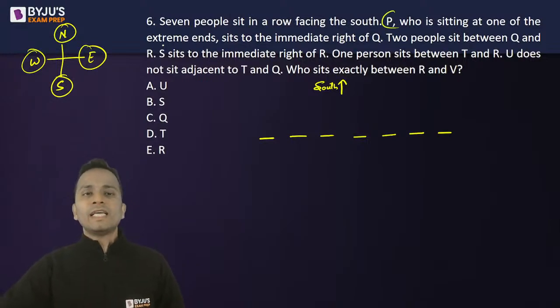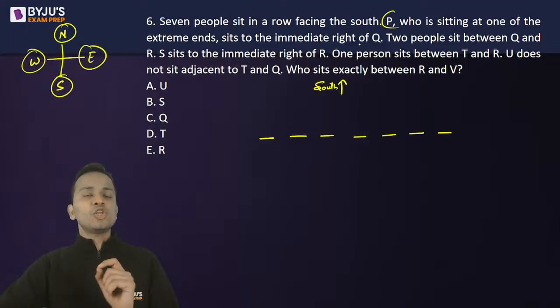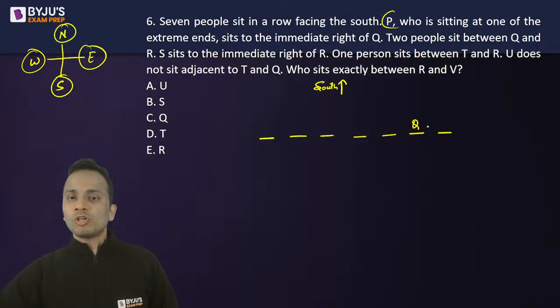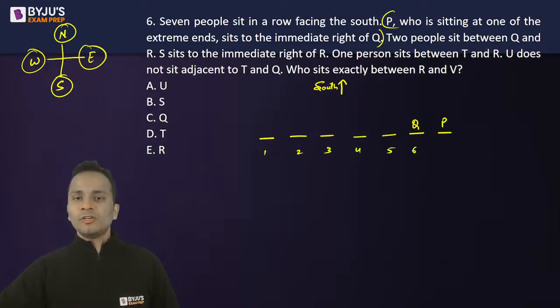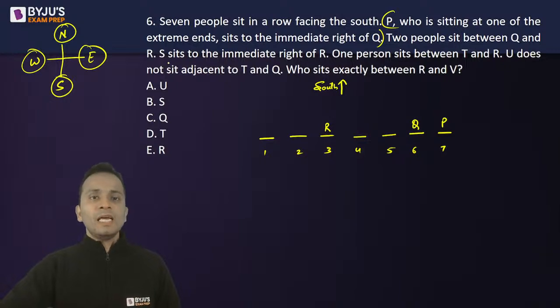Now P, who is sitting at an extreme end, is either at the left most end or the right most end, and sits to the immediate right of Q. Now P is to the right of Q, so there is only one possibility like this. Okay, P is to the immediate right of Q. Now 2 people sit between Q and R. I'll number these chairs. So if Q is at chair number 6, 2 people sit between Q and R, so R will come at chair number 3. S sits to the immediate right of R. Immediate right of R is S.